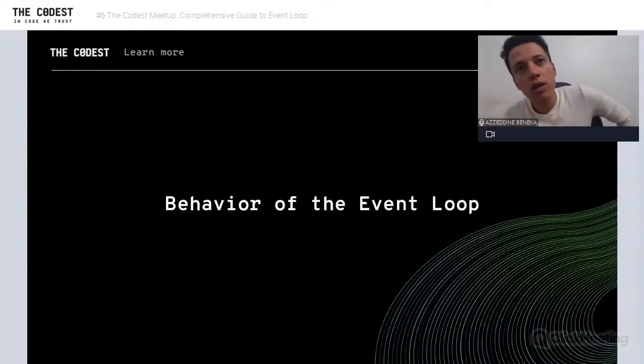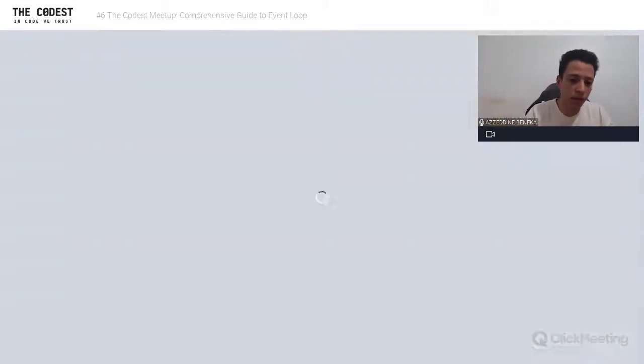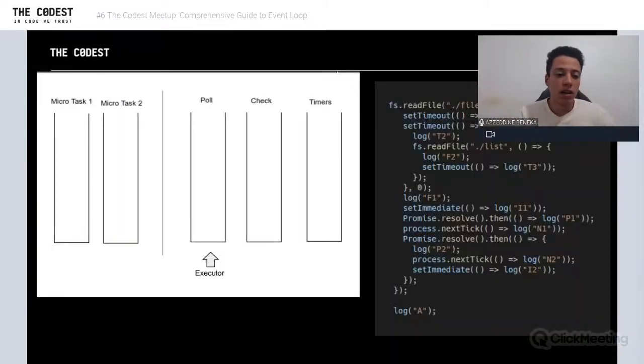So let's see how the event loop behaves, and how it is different. We have a task here, and it's not just a task. In this task we're going to read a file and execute some random console logs, promise resolving, things like that. Okay. So at the left we have our queues, we have our script, right? We have micro task 1, 2, and we have macro tasks at the right: poll, check, timers. We don't care about the other queues.